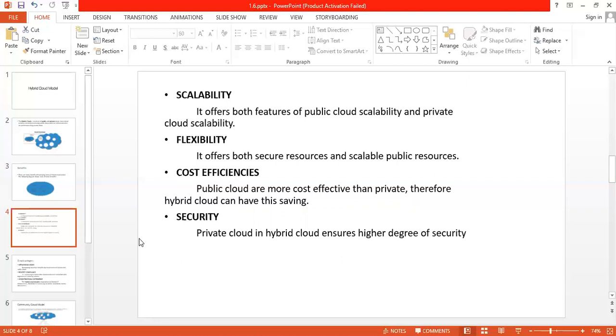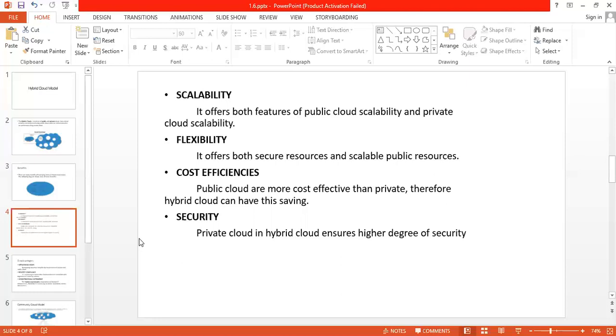Like scalability, I said before that spontaneously some things are going to increase, or any new thing is coming or going to be added into your system, so you need more resources, and if you are adding those resources, your system should be capable of combining all the things, or it should take care of all the things.